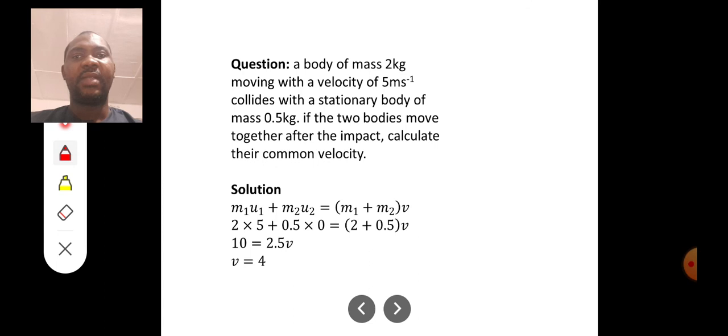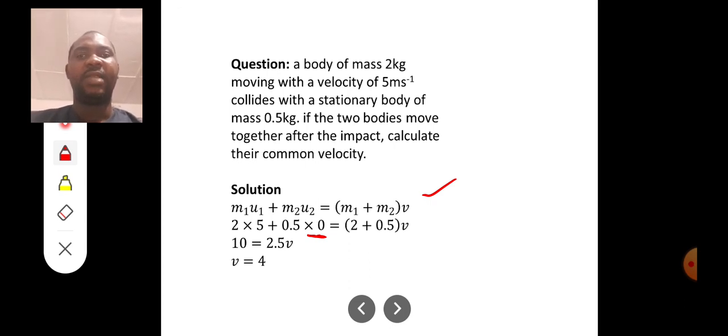Now see another question here. It says a body of mass 2 kg moving with a velocity of 5 meters per second collides with a stationary body of mass 0.5 kg. If the two bodies move together after impact, that's common velocity, calculate their common velocity. Now that's exactly what we have here, but now the velocity of the second mass is 0 because it was stationary.